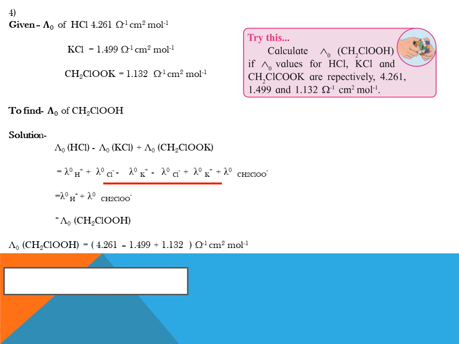So to find the molar conductivity of CH2ClCOOH, I will add the molar conductivity of HCl minus the molar conductivity of KCl plus the molar conductivity of CH2ClCOOK, and we get our final answer 3.894 ohm inverse centimeter square per mole.